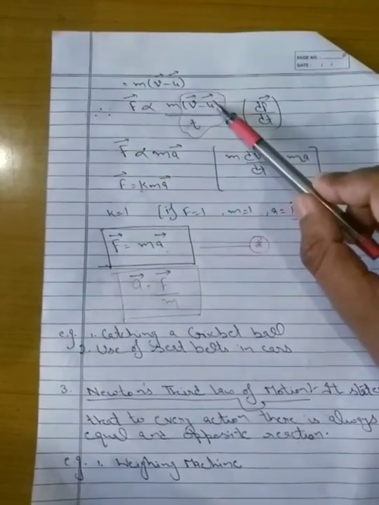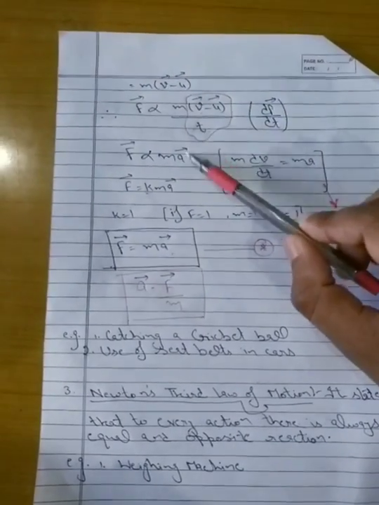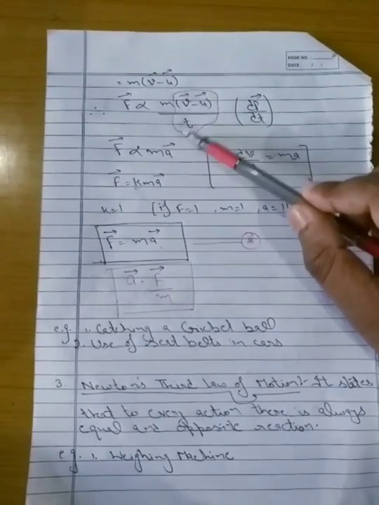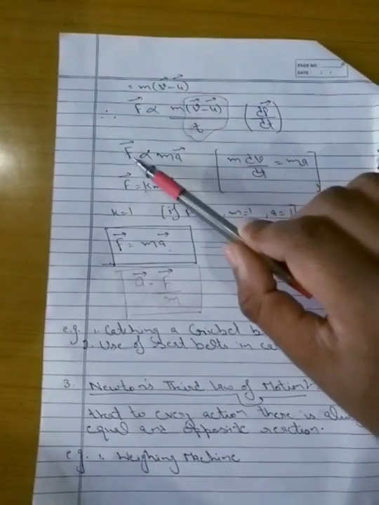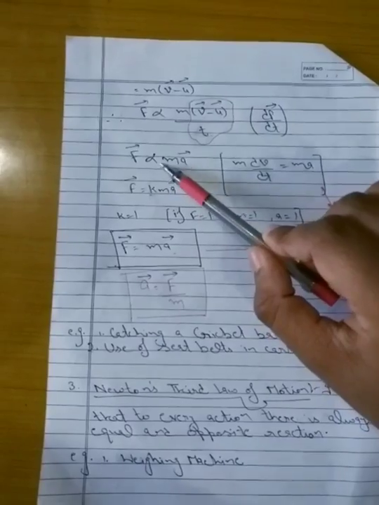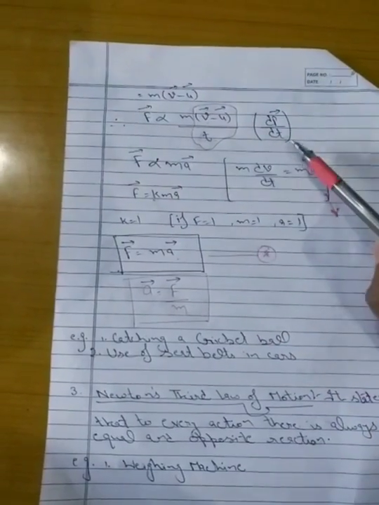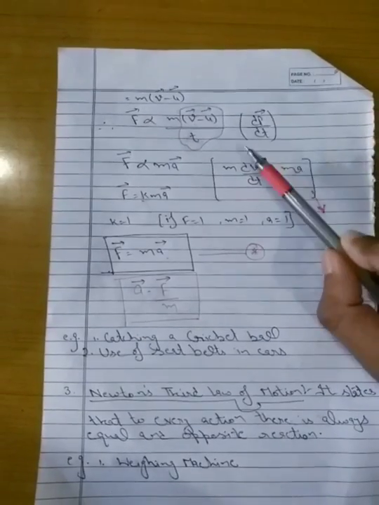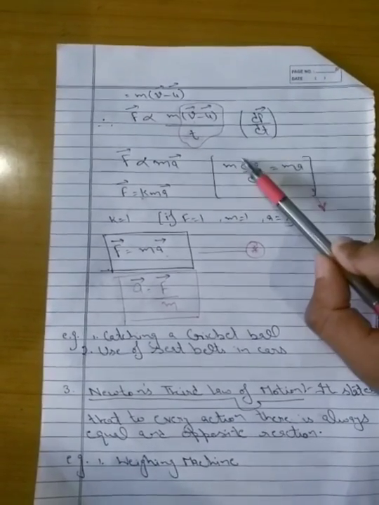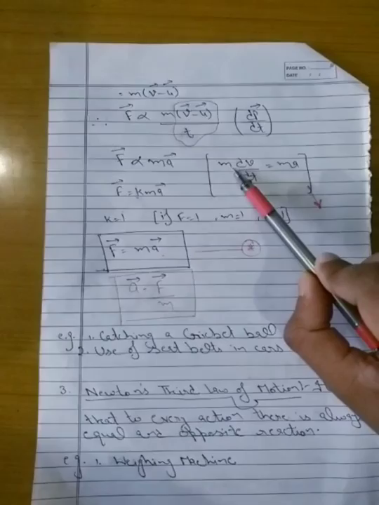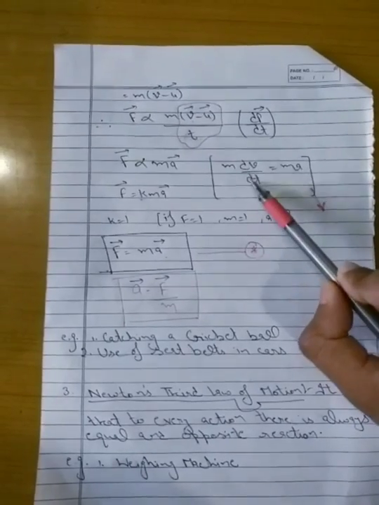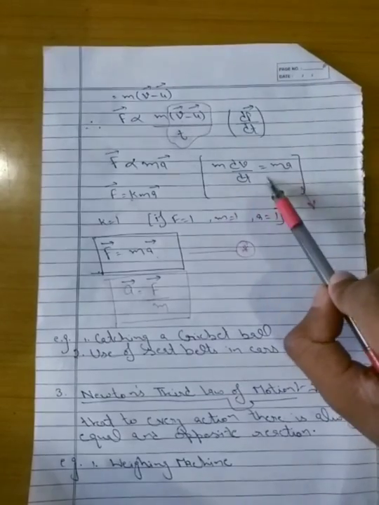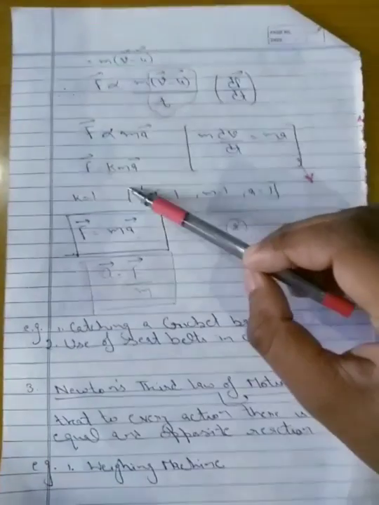The quantity (v minus u) by t will be acceleration, because v minus u is the change in velocity, and change in velocity per unit time is acceleration. That is, force is directly proportional to mass into acceleration. Or we can simply put the value of momentum here. The value of p is mass into velocity, mass is a constant taken out of the derivative, and dv by dt is acceleration. That means it comes out to be mass into acceleration.